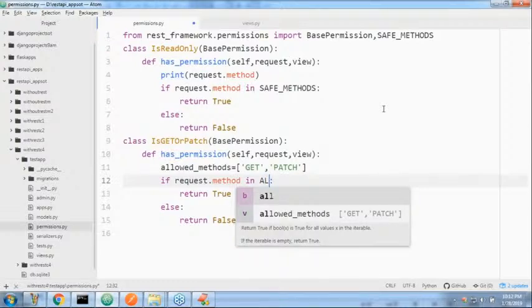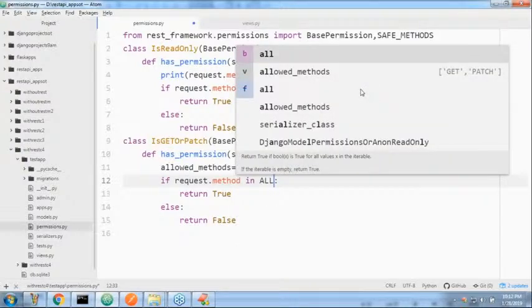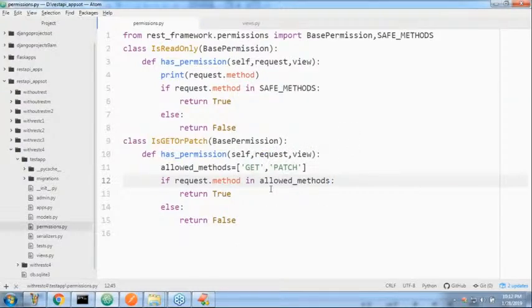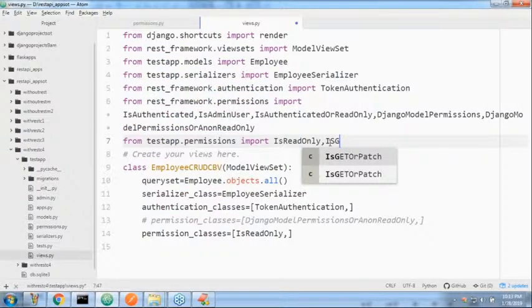Any doubt? Prabhash, Priyank, all the people are in a position to understand, right? If request.method is in allowed methods, okay. Now it is get or patch. Let me cross check whether it is working properly or not. I didn't even test it earlier. Either you are allowed to perform get or you are allowed to perform patch. Those are the only two operations, right?